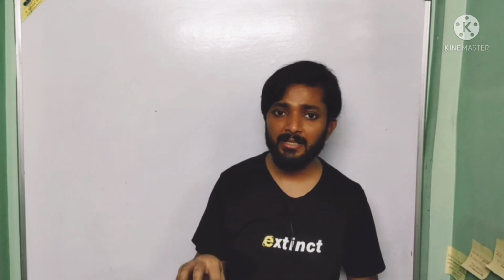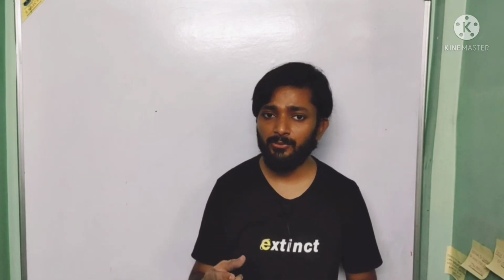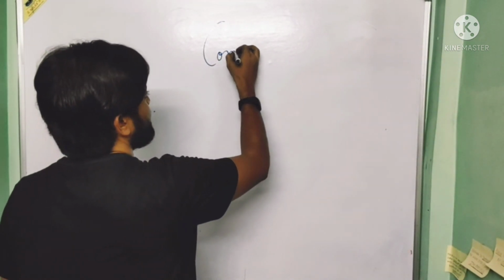First is heart failure, second is thrombosis, third is stroke, and fourth is a risk of organ failure. These organs are basically 4: first is the brain, second is the lungs, third is the spleen, and fourth is the renal system or the kidney.